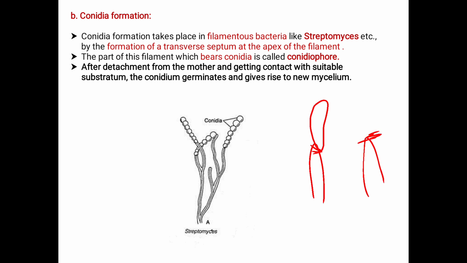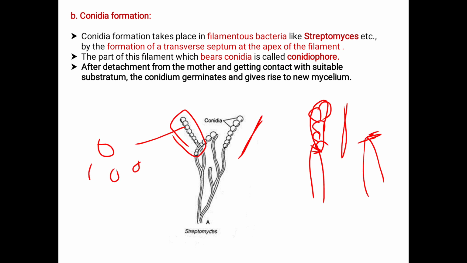Here the conidial spores are formed. The part of this filament which bears the conidia is called the conidiophore. These individual spores are called conidial spores.